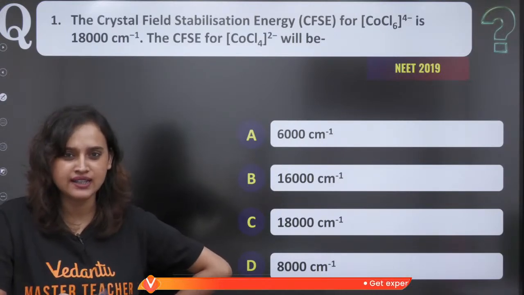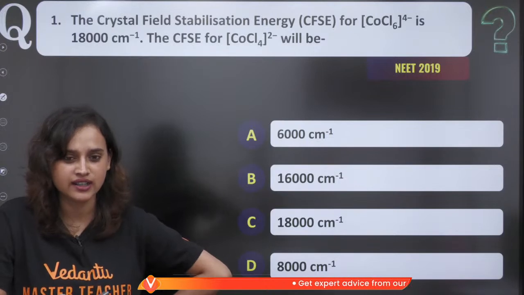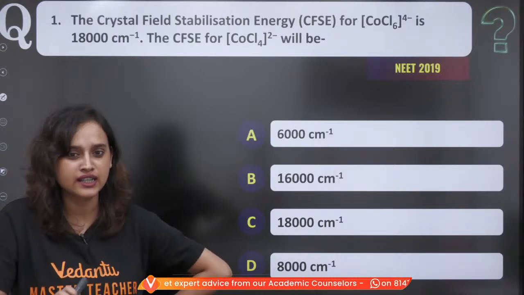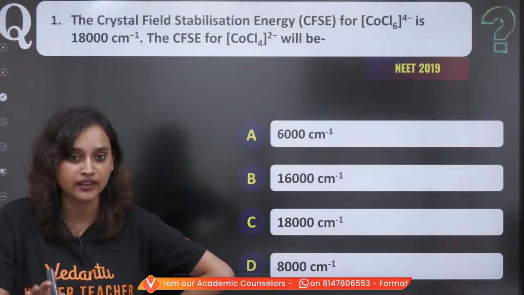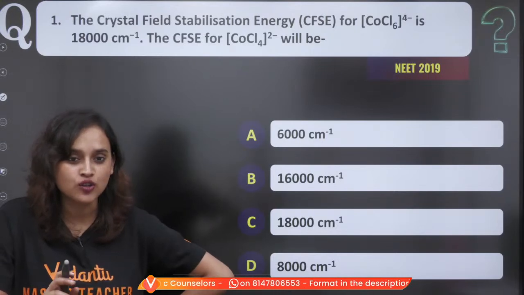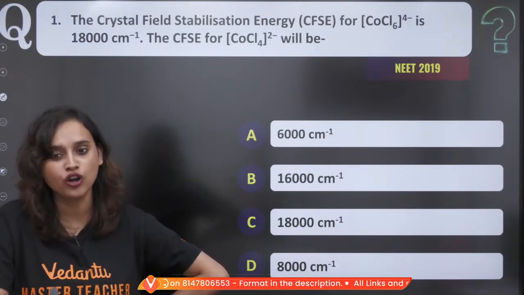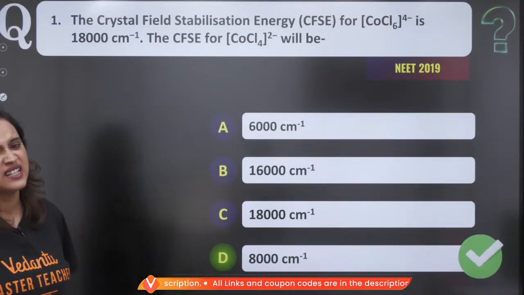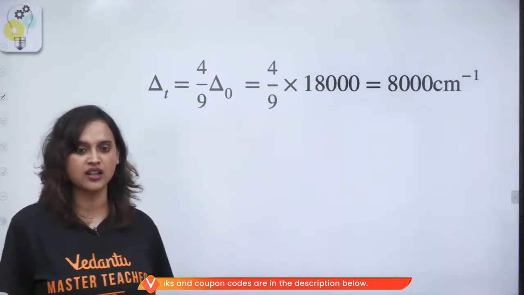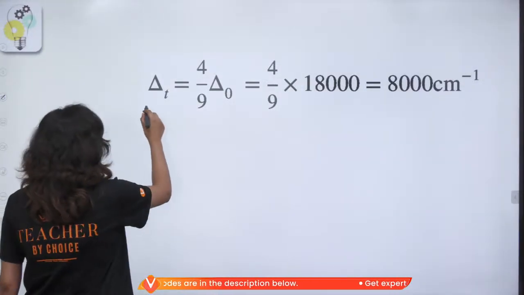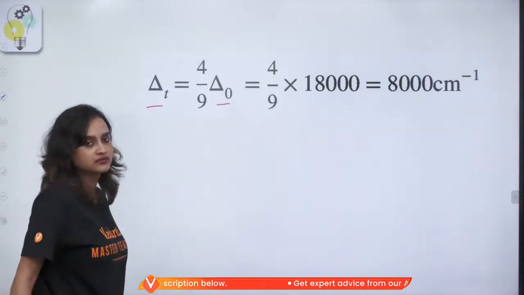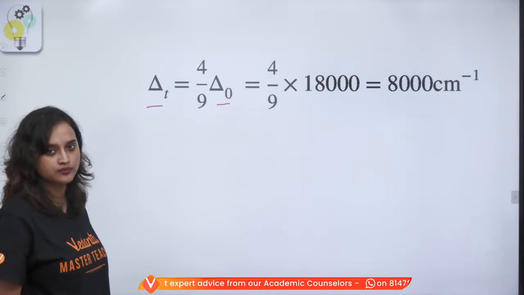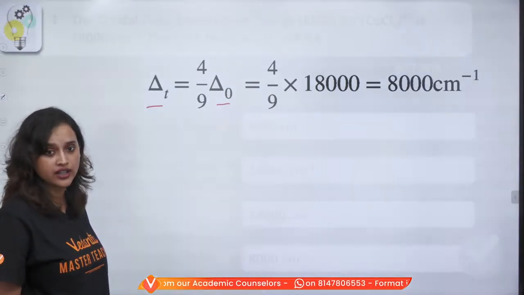See what it is given as. CoCl6 4 minus is 18,000. The CFSE for CoCl4 2 minus will be, all of you are saying A. But the answer is 8,000, option D. Let's see how we calculated it. See, delta T is equal to 4 by 9 of delta O. Now, delta O was already given to you. Take a look at it.